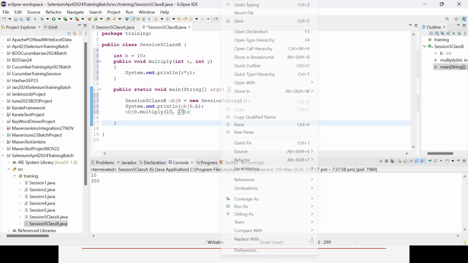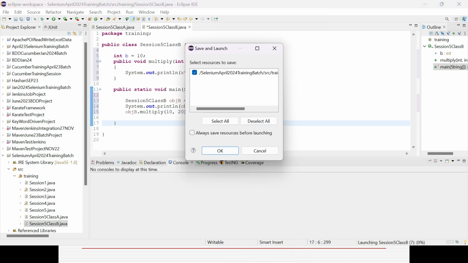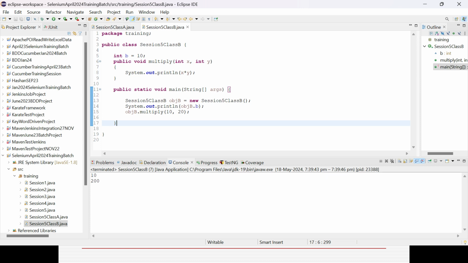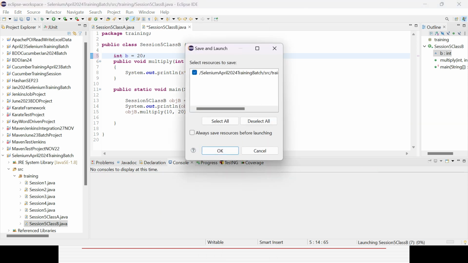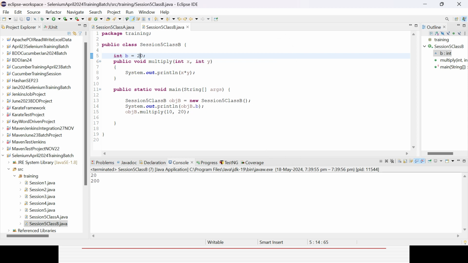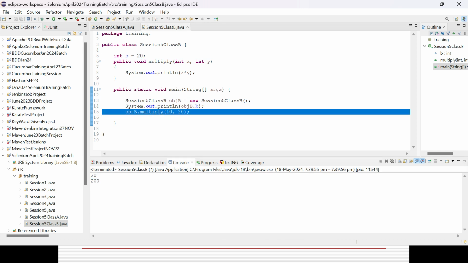And if you execute your code in the other class, class B, it will work without having any issue, right? 10 and, or you can change the variable value called 20 so that you can get understanding. Now let's save it. Okay, so 20 and 200 is coming, right? Value of the B is 20 first, it is printing out, and then multiplied by 10 and 20 equal 200.